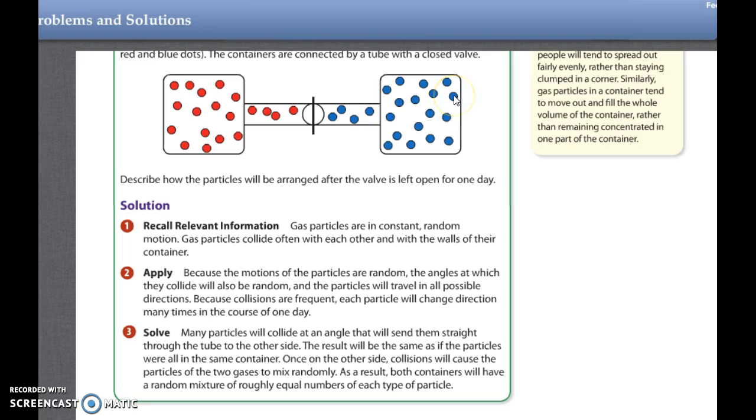So this blue might have started here, might hang around here for a while, then go over here, and then maybe it'll hang out in this corner, and maybe it will end up right back over by where it started. That's possible.